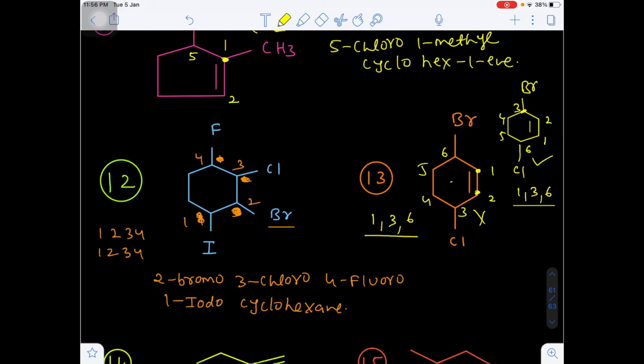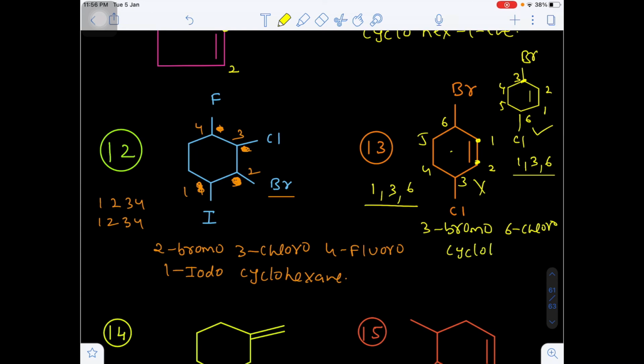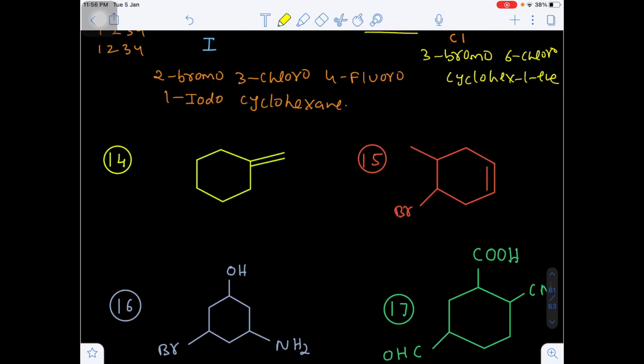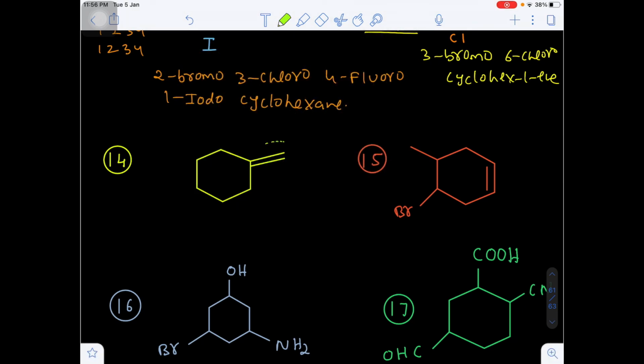Are you getting my point? According to this, 3-bromo, are you getting my point? 6-chloro, cyclohexene. 3-bromo-6-chlorocyclohexene. Okay. Next, here the double bond will be out of the parent chain. Whenever the double bond is not included in the parent chain, we can use the special name methylene, otherwise methylidene. Okay.